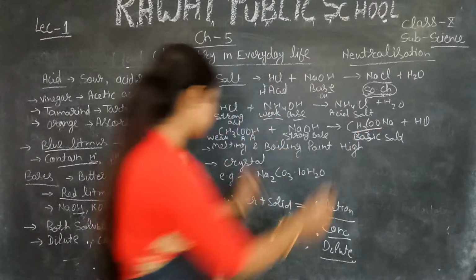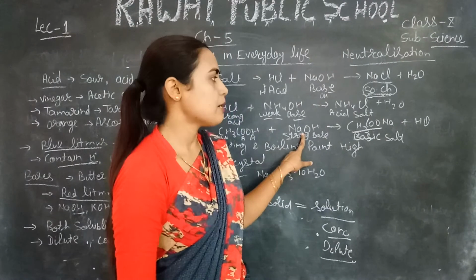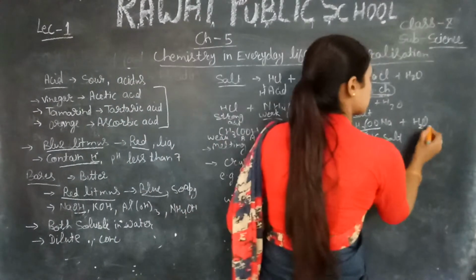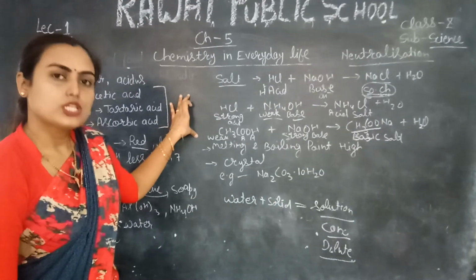Basic salt, because base is strong, and this salt is sodium acetate. This is the sodium from sodium hydroxide, and H2O is formed. So this is all about the salt.